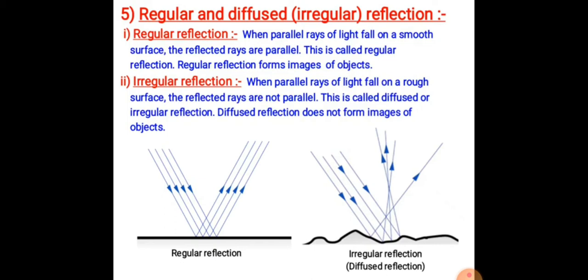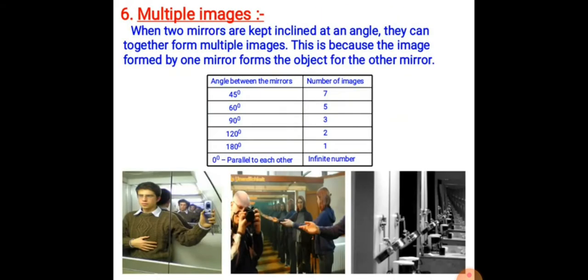Regular reflection occurs when a beam of light falls on a smooth surface. Irregular reflection occurs in the case of a body having a rough or irregular surface, where each region of the surface is inclined at a different angle.